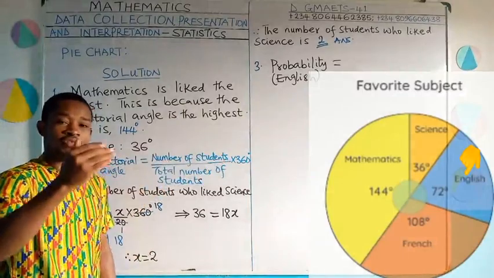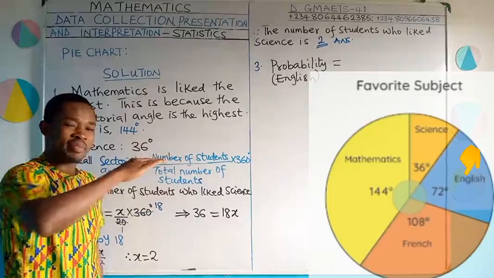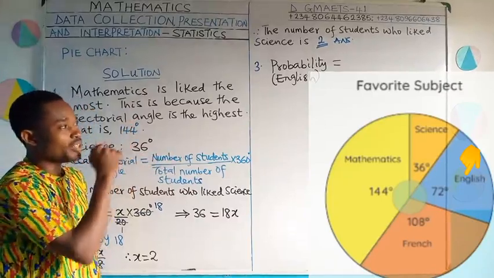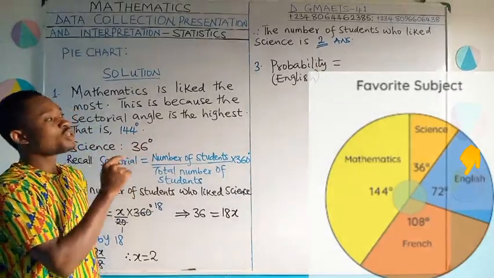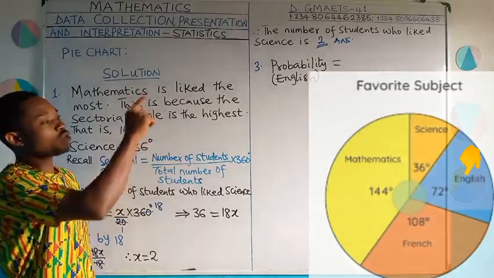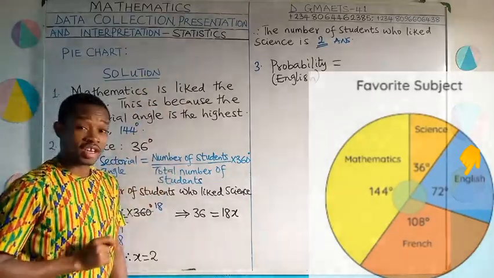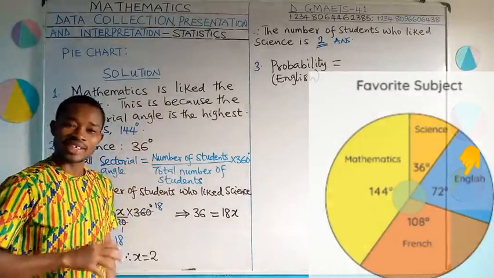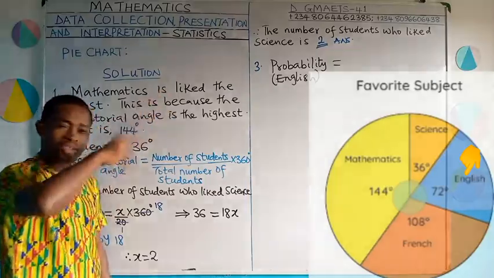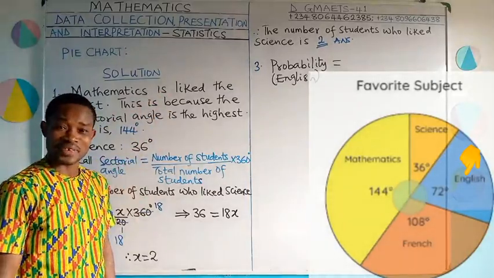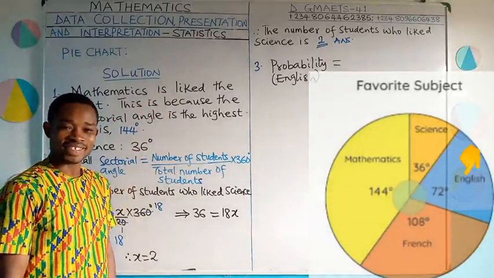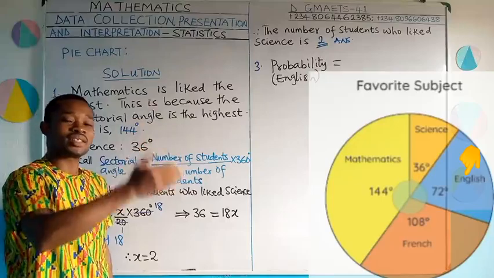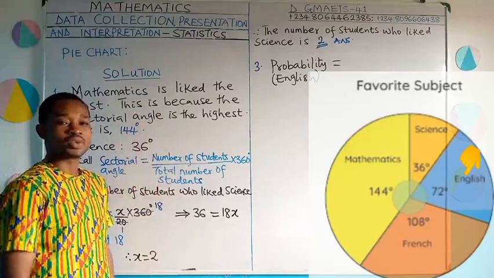And we say probability of anything is the value of that thing divided by the total. If I'm using the sectorial angle to calculate this question, it's going to be probability of English equal to sectorial angle of English divided by the total sectorial angle. And of course, you know the total sectorial angle is 360 degrees. I have been saying that. So you're going to have 72 divided by 360. Then you reduce it and see what you're going to get.